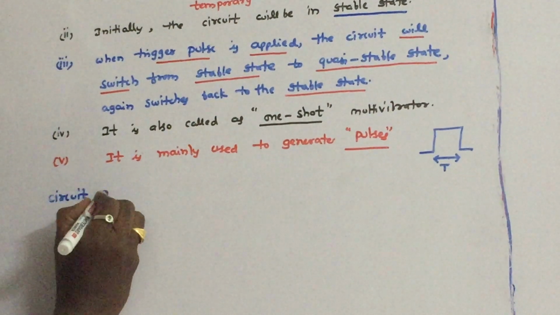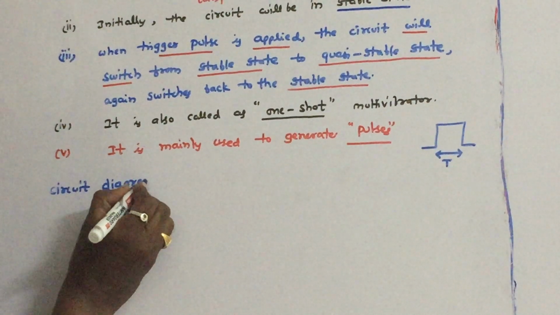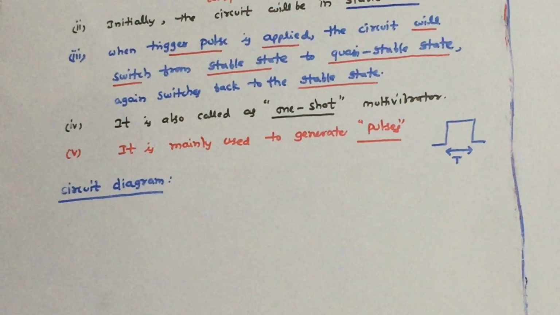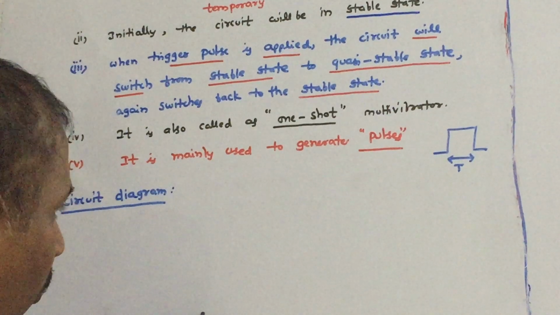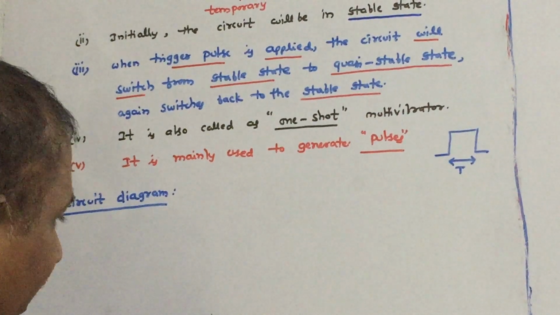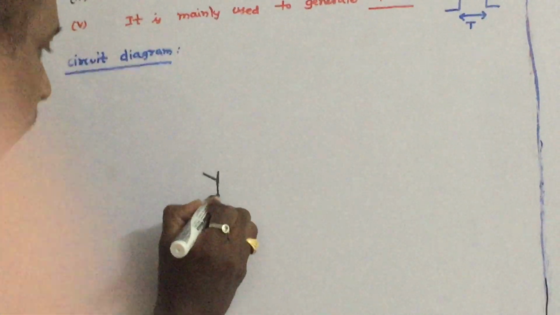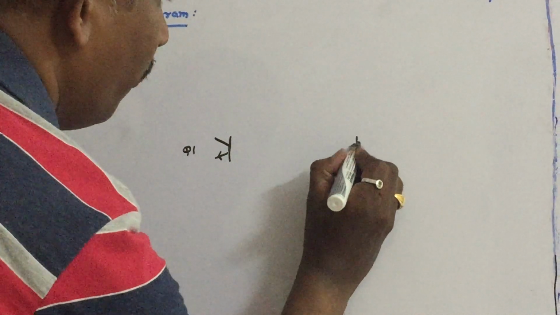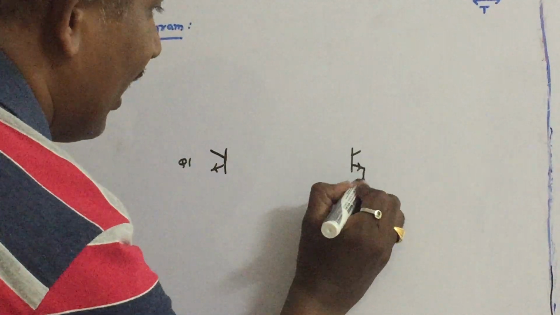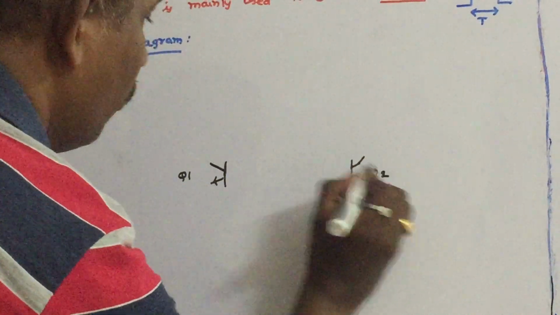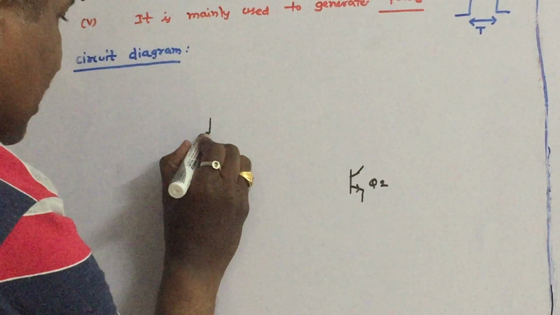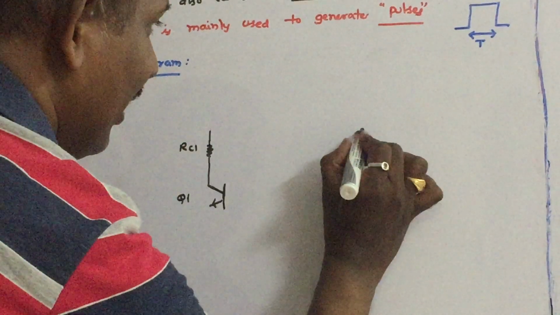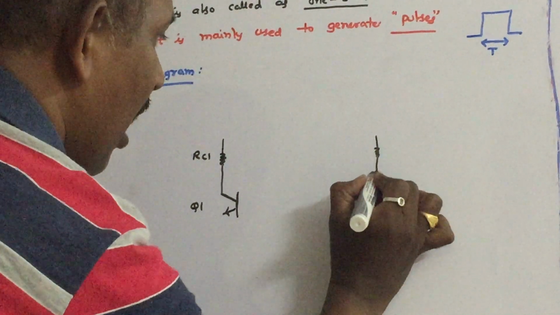Very simple circuit diagram. So first let us draw it. It consists of two identical transistors Q1 and Q2. Let us say the collector resistor of this transistor is RC1 and the collector resistor of this transistor is RC2.